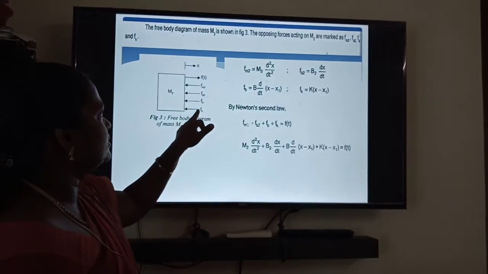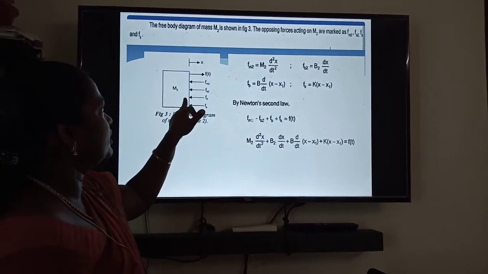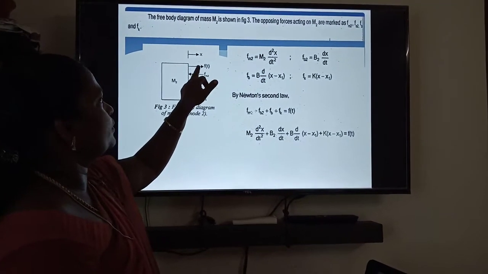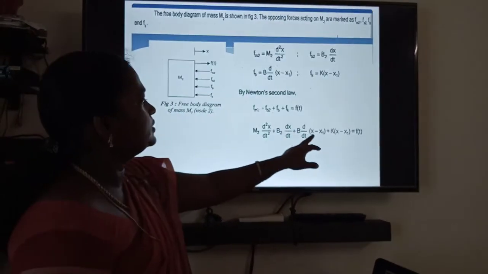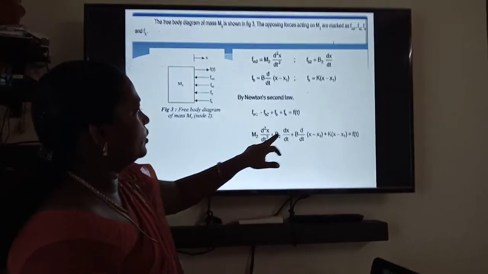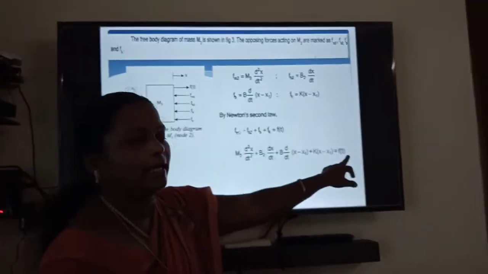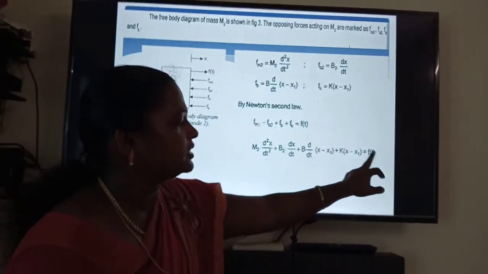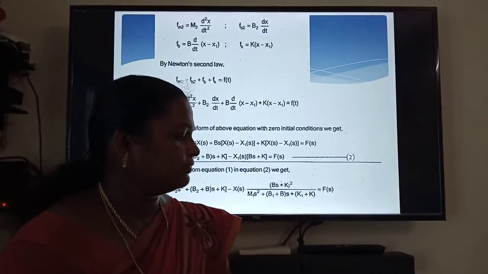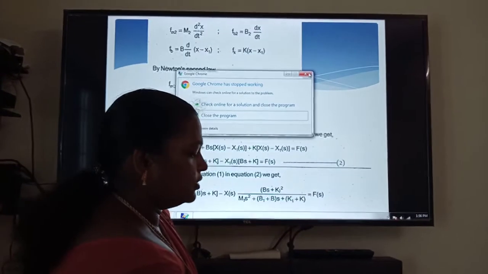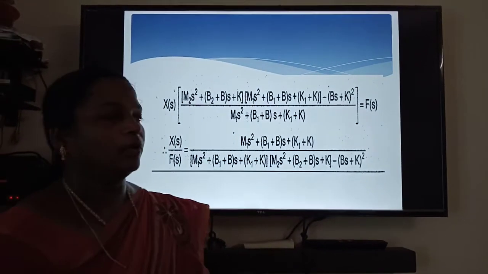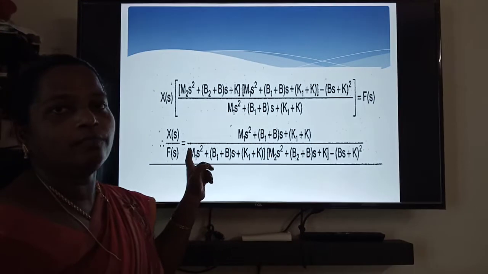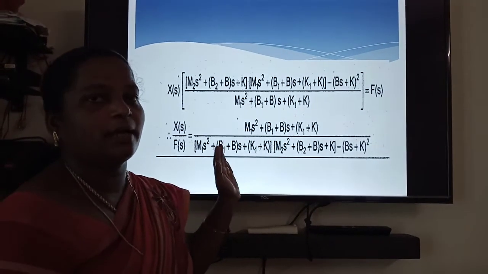Similarly, the forces acting in one direction are taken positive, and the force acting away from the input comes as minus, or is written on the opposite side. At last, solving the two equations, we can write the transfer function, the Laplace transform for this particular example. Thank you.